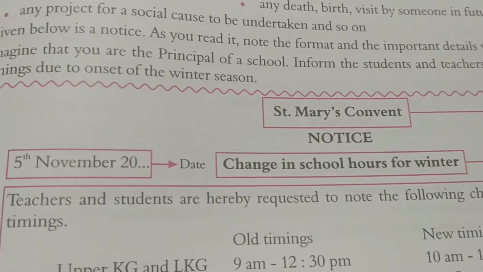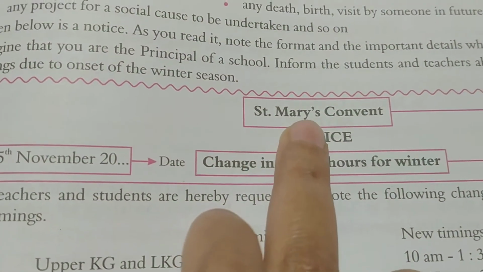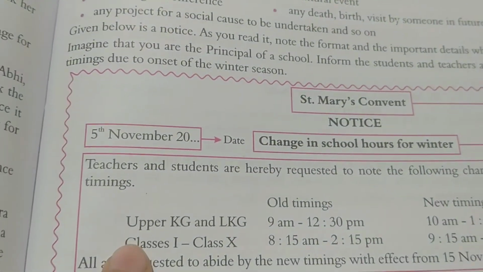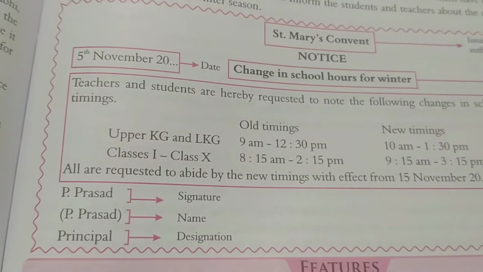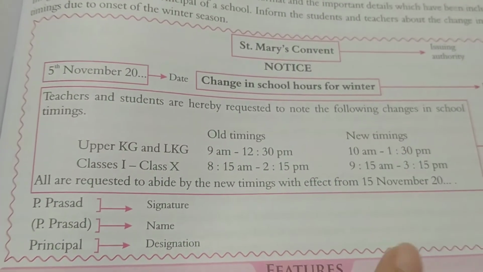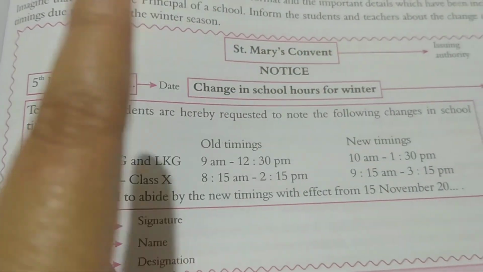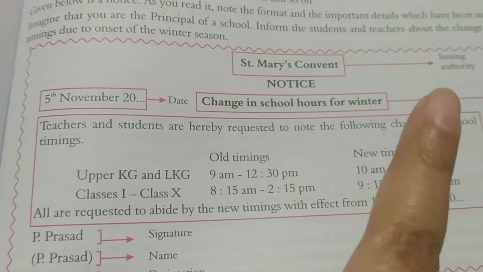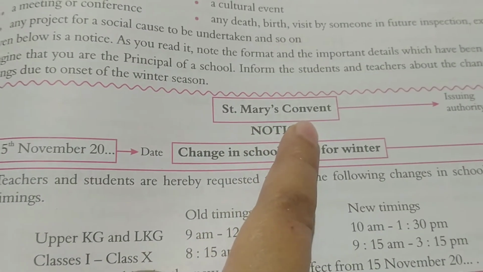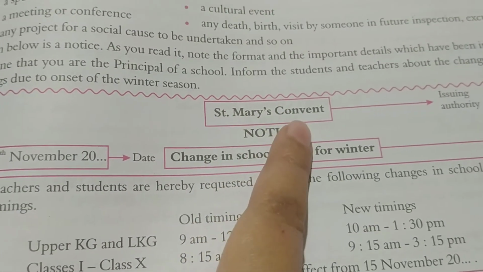So here is a notice given. The name of the school has been written on top in the center part. You can see this notice has been written inside a box. So it is very important to write a notice within a box. So first you write the notice and then put it inside a box. So you can see St. Mary's Convent. If your school is Mount Carmel School, you have to write Mount Carmel School.